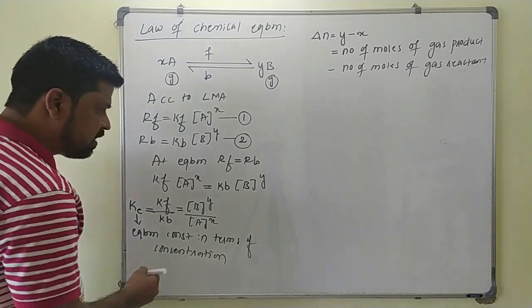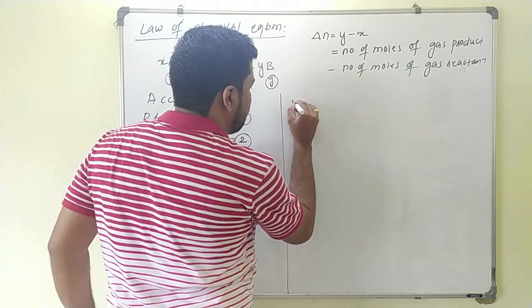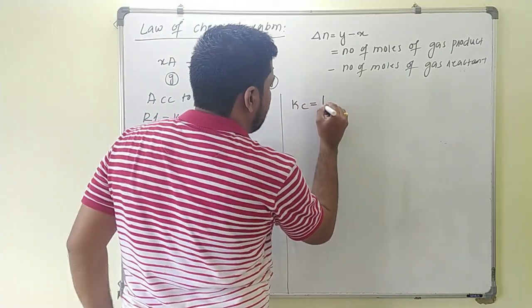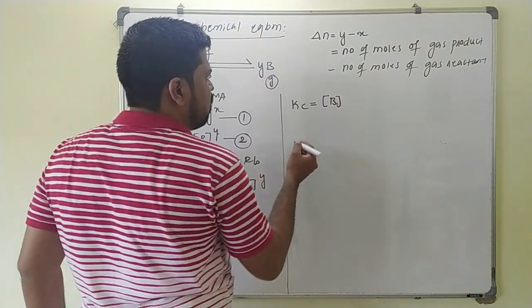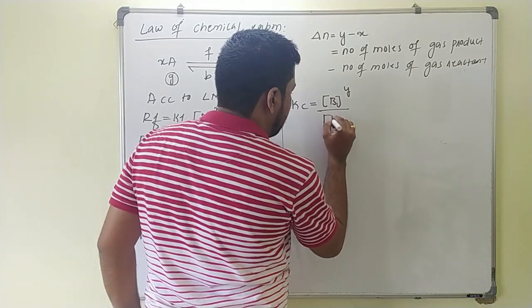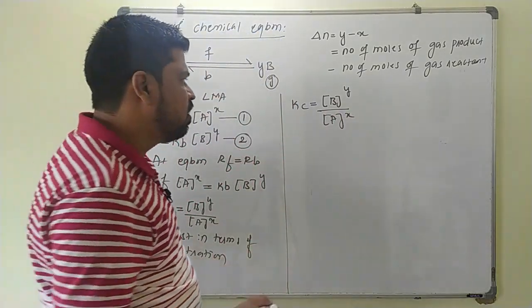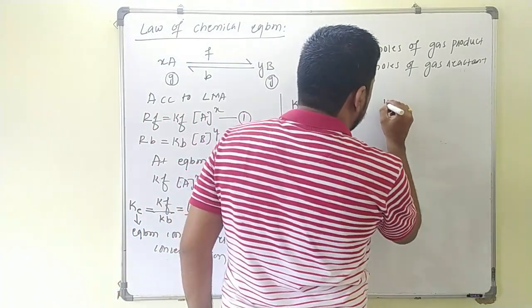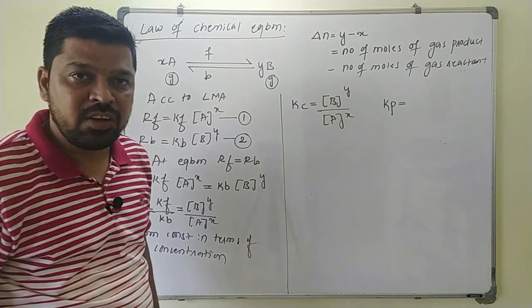Now, this equilibrium constant can also be written in terms of pressure. Once again we will write Kc. Kc is nothing but the molar concentration of B to the power Y divided by the molar concentration of A to the power X. So this is in terms of concentration. The equilibrium constant in terms of pressure can be written as Kp. Kp is the equilibrium constant in terms of pressure.